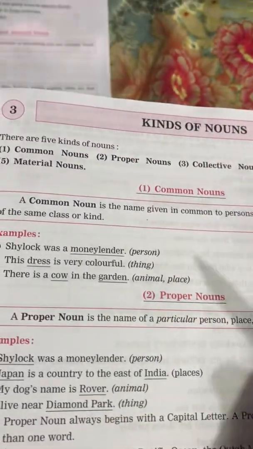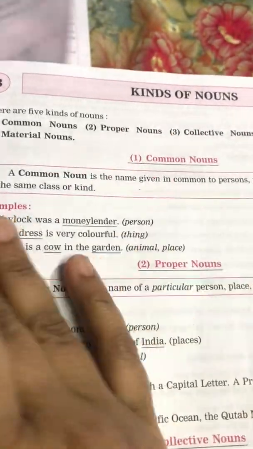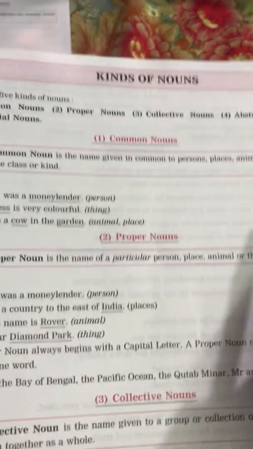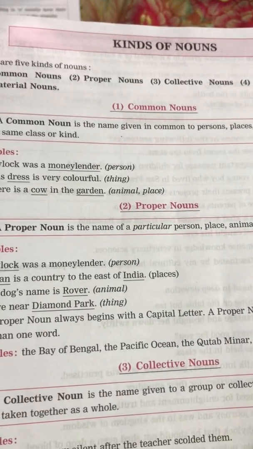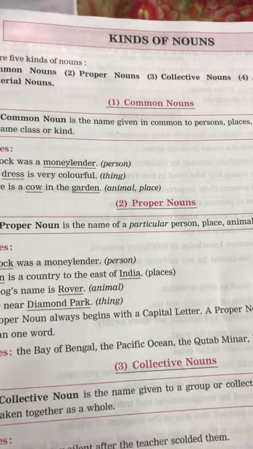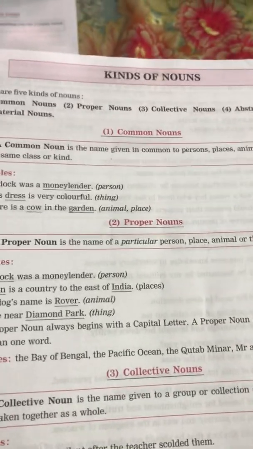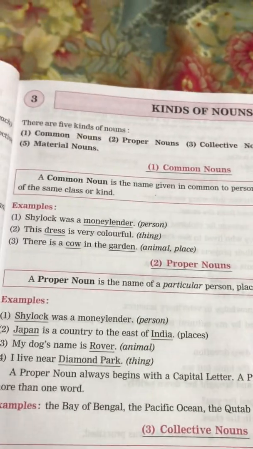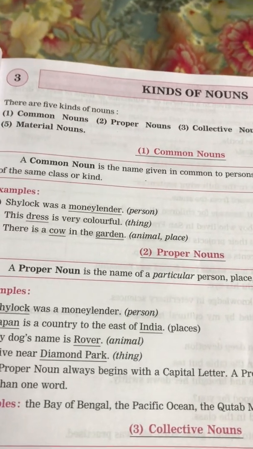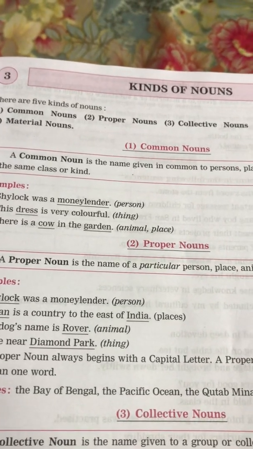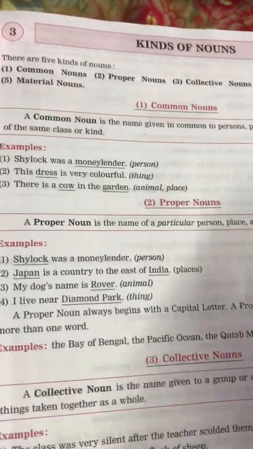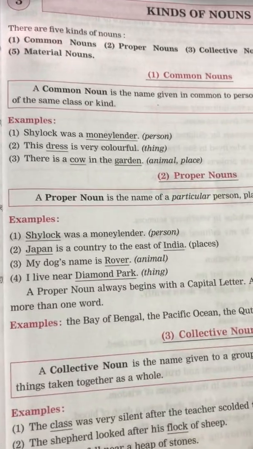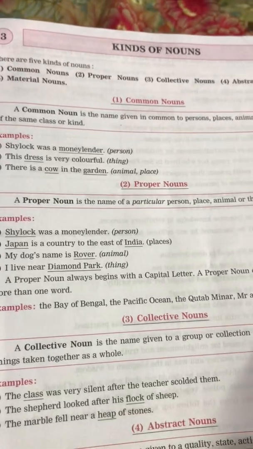Kinds of noun. Now, as you know, what is the definition of noun? A noun is a naming word and it is used as the name of a person, place, animal, thing, quality, material, group, idea, feeling, etc. So in simple language, all the naming things are called noun.